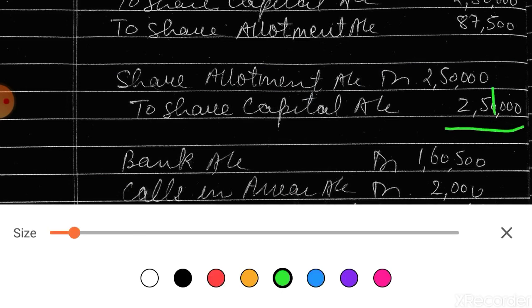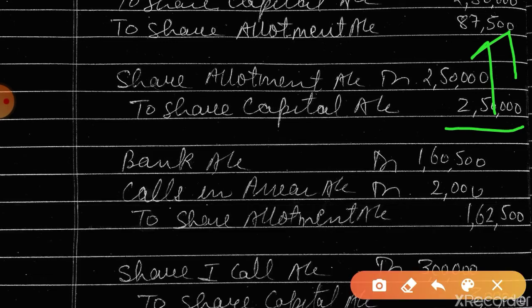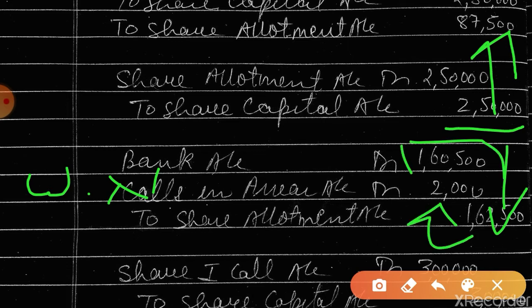See, this minus this. 2,50,000 minus 87,500, because we have already received the excess amount. So I'll get the remaining amount, and this 2,000 is in the working note. Is this clear? So 1,60,000, this minus this becomes this. Clear? And this is in the working note. Calls in arrear, how we calculated, 2,000 is mentioned in the working note, isn't it?